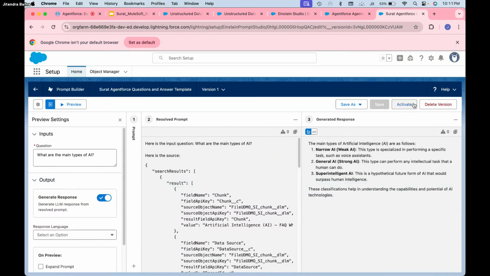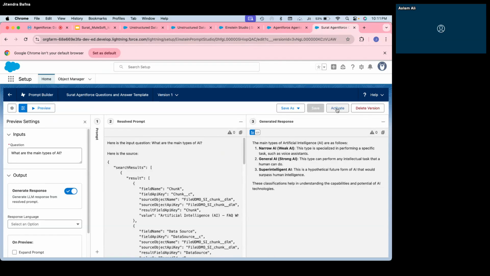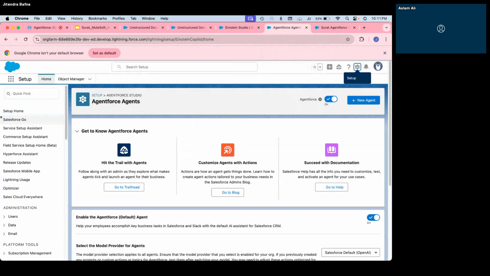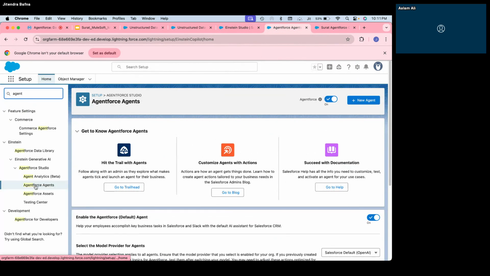In this case, I created this particular prompt template, so I can simply activate it. One of the disadvantages with Agentforce is that we can upload only one data library. In this case, as you gave a good idea, I can create multiple prompt builders, refer to all the data libraries from there, and call them in Agentforce.